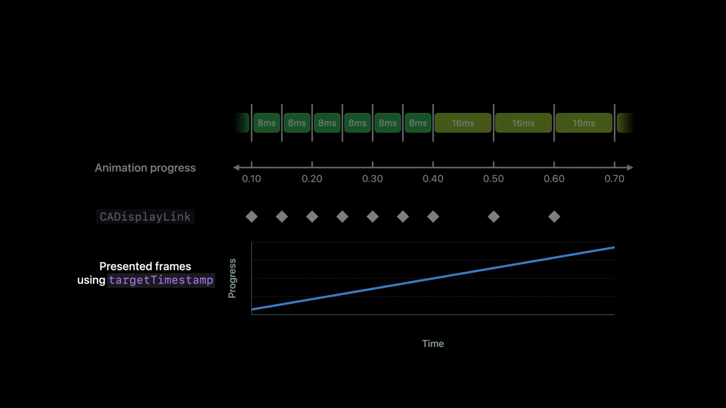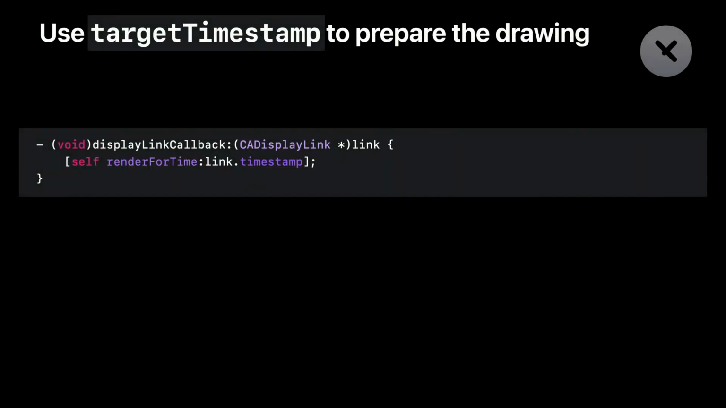If we plot the same progress versus time graph, you will see that it is a straight line, and hence it provides smooth content even when the frame rate changes. So target timestamp should be used rather than timestamp to prepare your drawings. In your code, it should generally be as simple as replacing any timestamp usage with target timestamp.